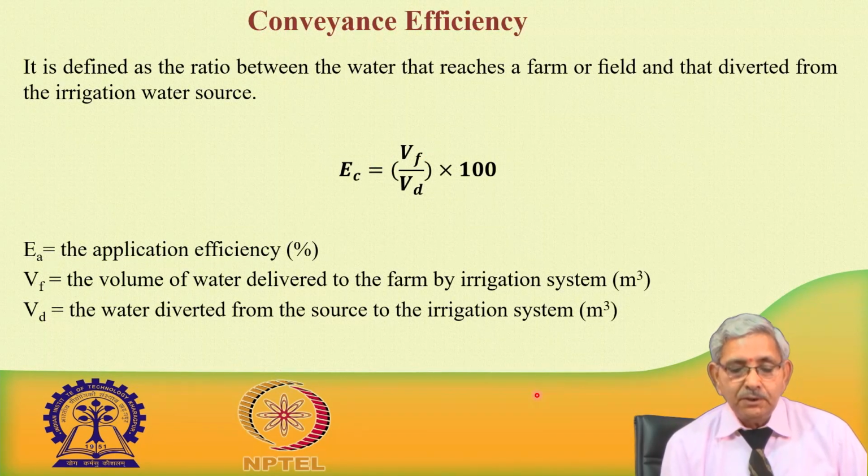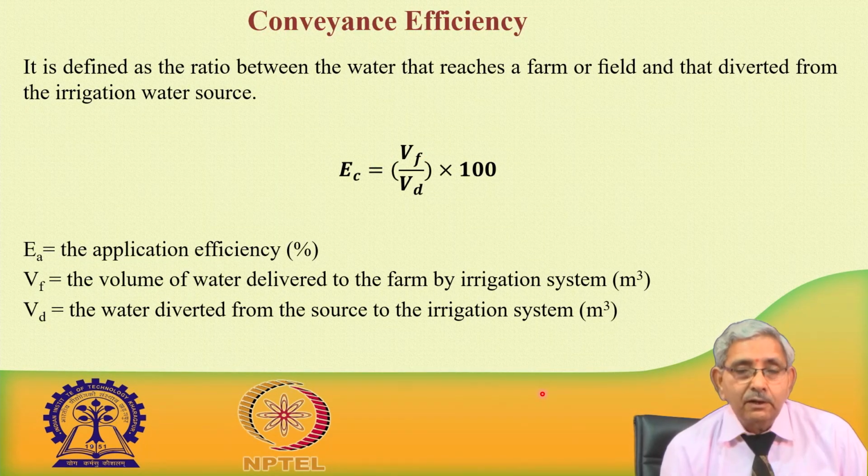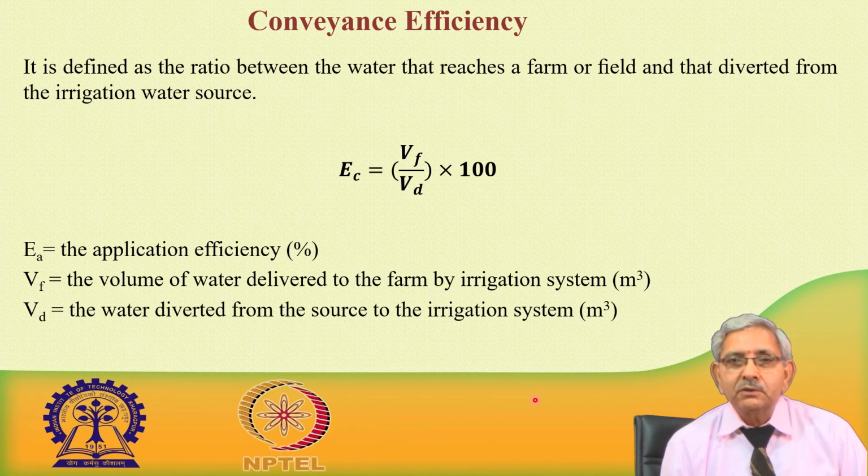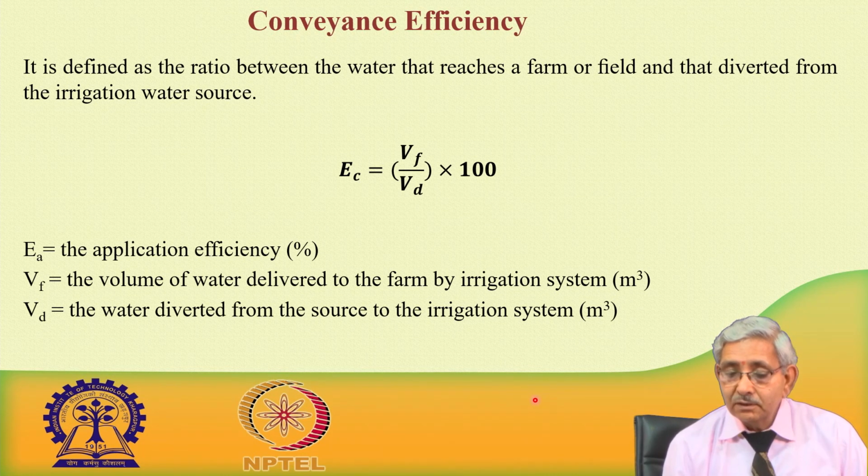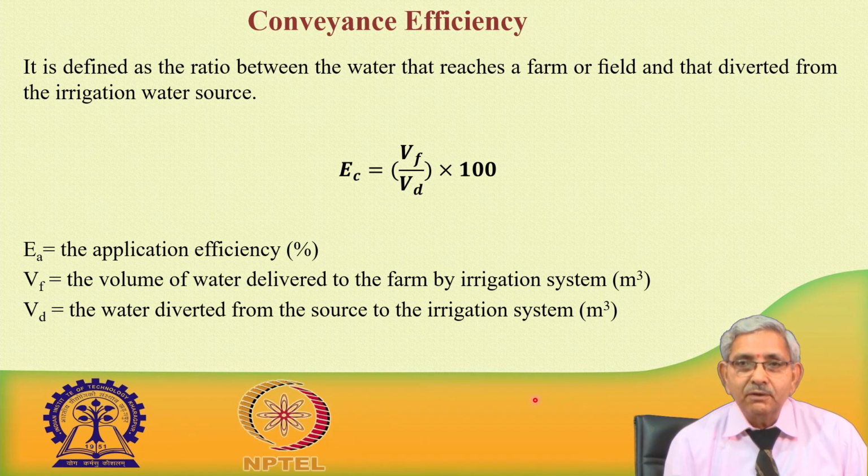Conveyance efficiency, as the name says, is about a conveyance system. Conveyance means when the water is being supplied through canals, minors, distributaries, open channels, before it reaches the field. So, from the source, water is supplied.